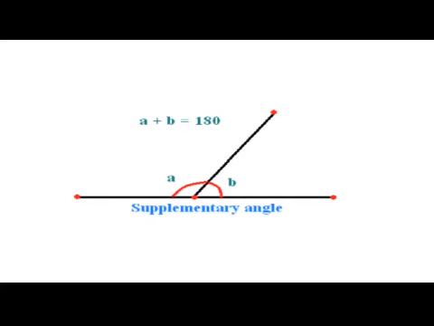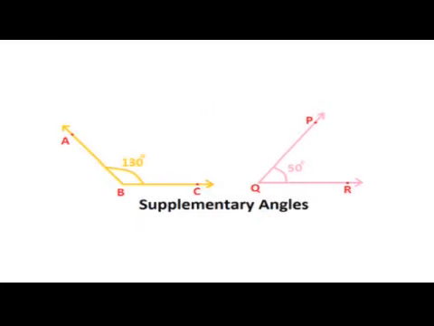Now let us see about supplementary angles. Let us see the figure. In the given figure, the angle formed by AB with O is a straight line, that is 180 degrees. 130 degrees and 50 degrees are supplementary angles. If the sum of the measure of the two angles is 180 degrees, then they are called supplementary angles.